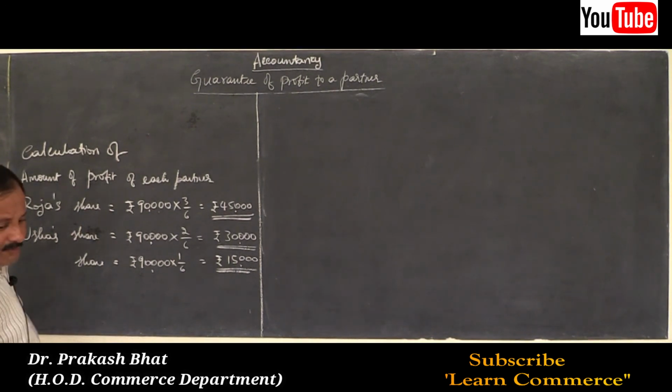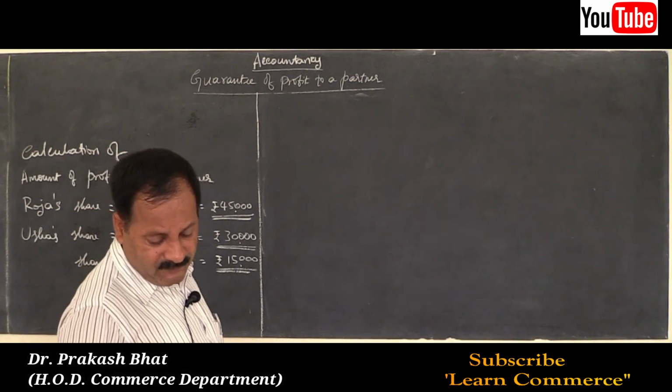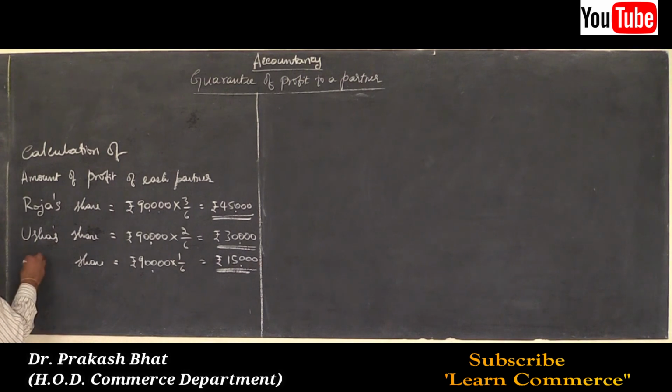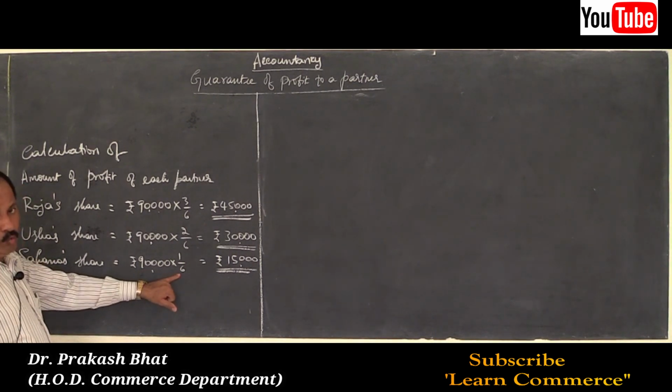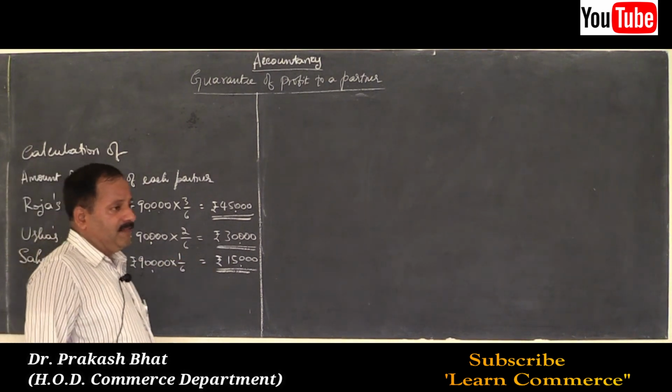The name of the new partner is Sahana. Sahana's share is equal to 90,000 into 1/6, given in the problem, 1/6 is equal to 15,000.